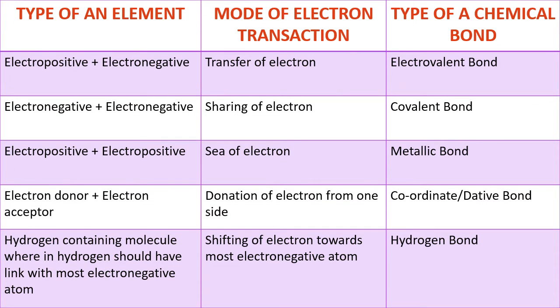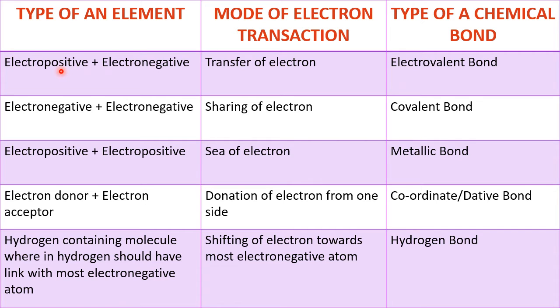After knowing the difference between electropositive and electronegative, now we'll go to the types of chemical bonds, today's topic of discussion. Now we'll go for the permutations and combinations. If one electropositive atom comes in contact with one electronegative atom, one's nature is to donate and the other's nature is to accept.